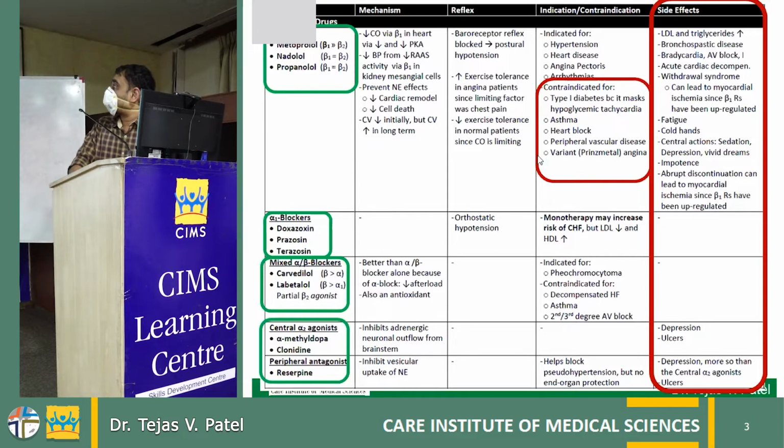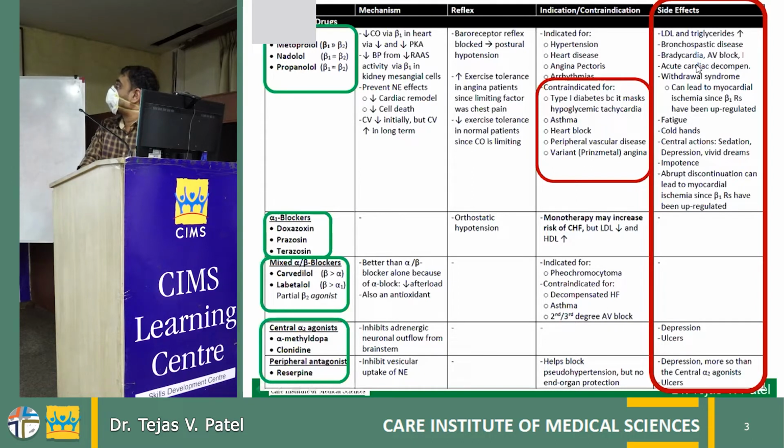The side effects mentioned here are the general side effects of all the class of beta blockers, especially derangement of the lipid profile. That will be an increase in the triglyceride and the LDL, which is not that much of a profound effect clinically, because most of the time these molecules are prescribed in patients with coronary artery disease and heart failure. So anyway, these patients are taking statins and lipid lowering medication. So this side effect is not that profound, especially in cardiac patients.